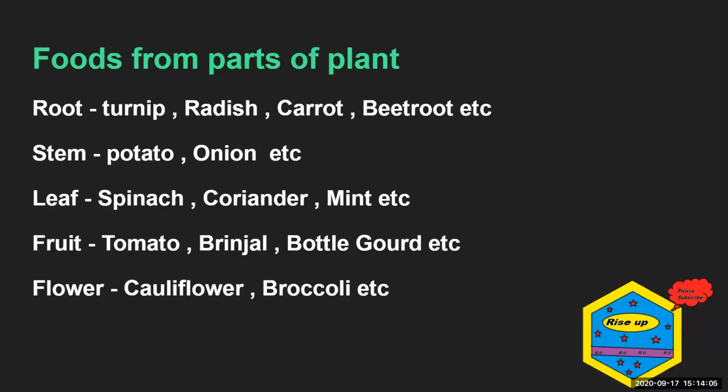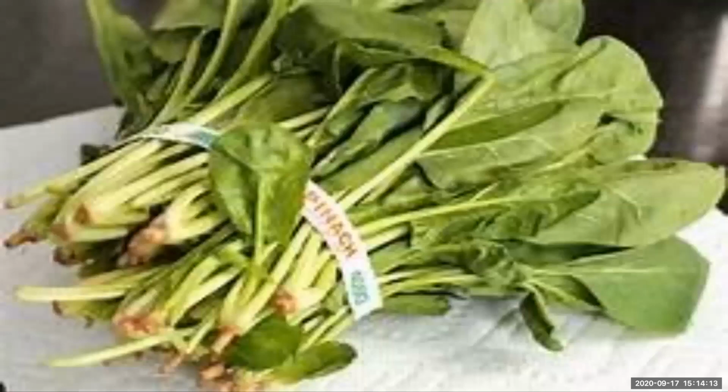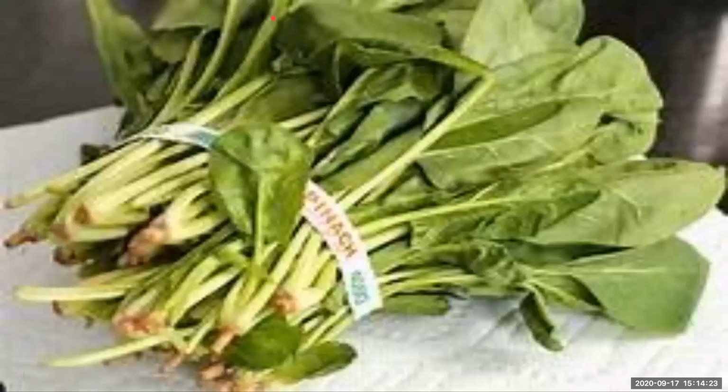From the leaf we get spinach, coriander, mint. We cook that leaf for getting our food. We don't eat that raw leaf. We cook it. Sometimes we eat it raw. Like you can see, spinach. These are the leaves of the plant which we eat. You can see we eat this. We use it in many dishes.